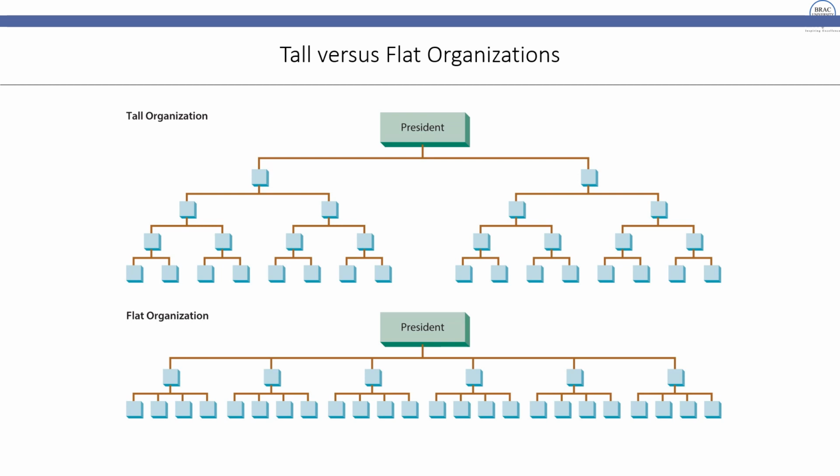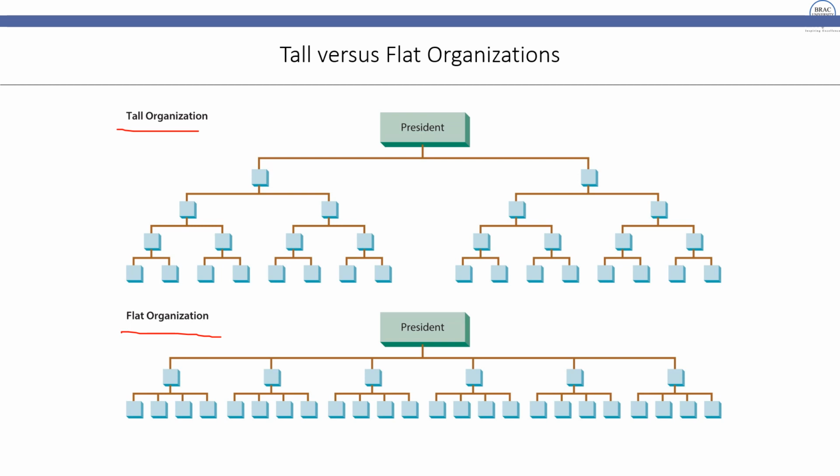So here in this figure, as you can see, I have produced two figures. One is tall and flat. In tall and flat, can you spot the difference? Can you just pause for a second and find out what's the difference between these two pictures, two structures? Of course, one is tall and one is flat. Without knowing any further, can you find out the difference between these two, even if it's related to departmentalizations? Perhaps you can figure out there is a difference about departmentalization, and of course the overall span of control.